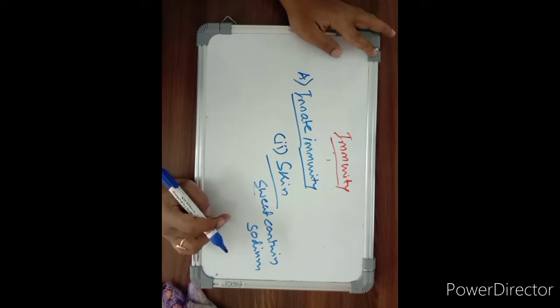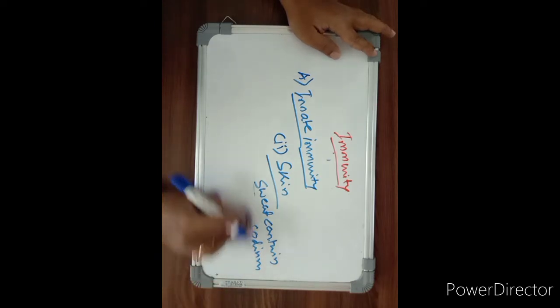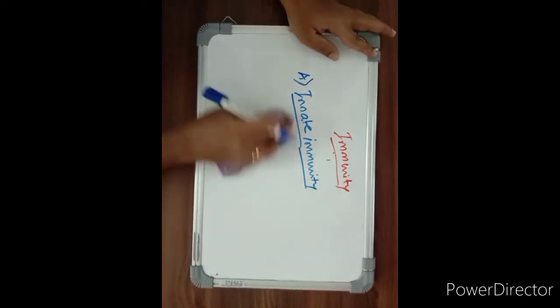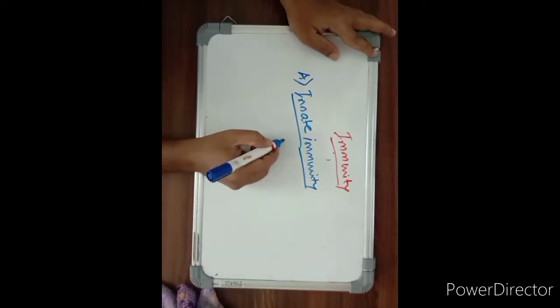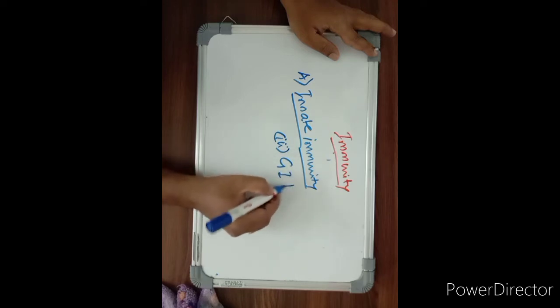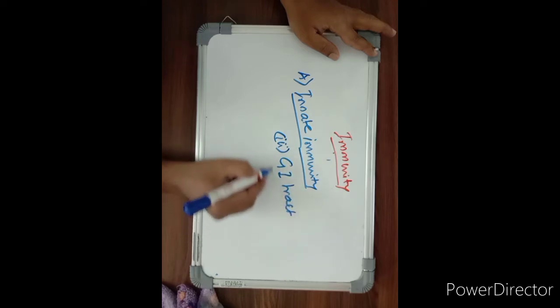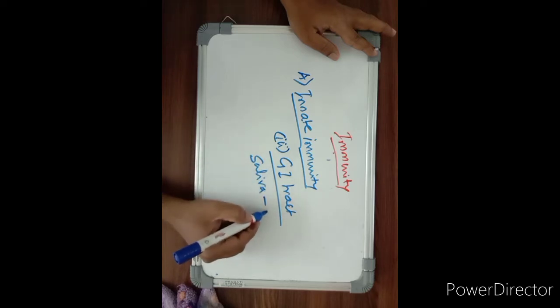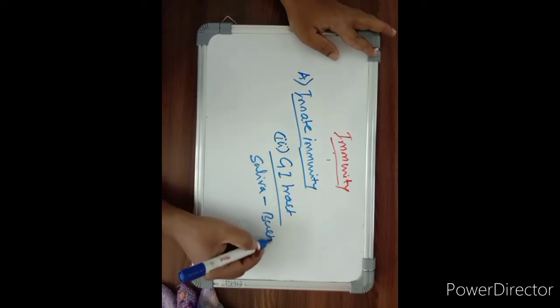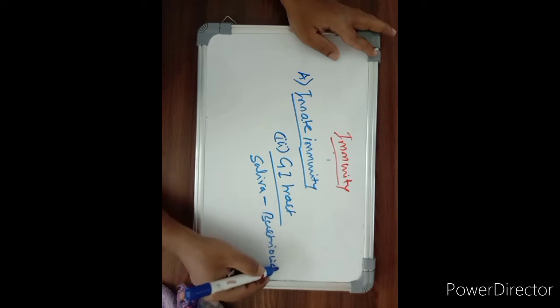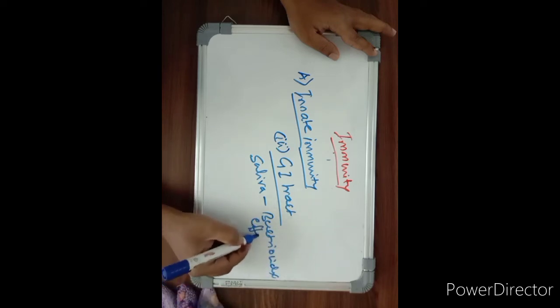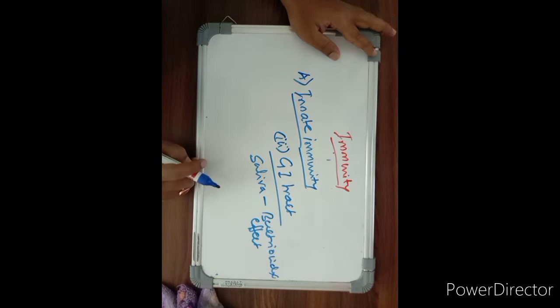Apart from that, there is the GI tract. In the GI tract there is a continuous production of saliva. This saliva also has a bactericidal effect and kills the bacteria present in the food.